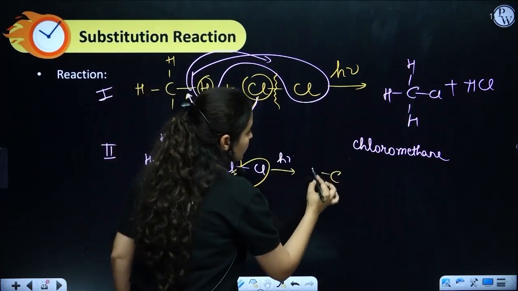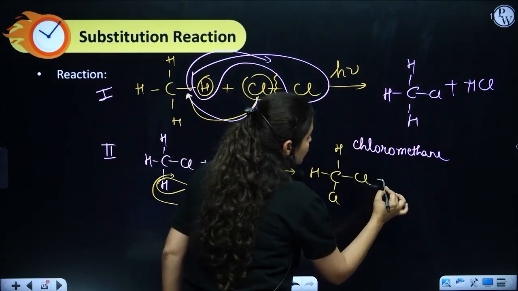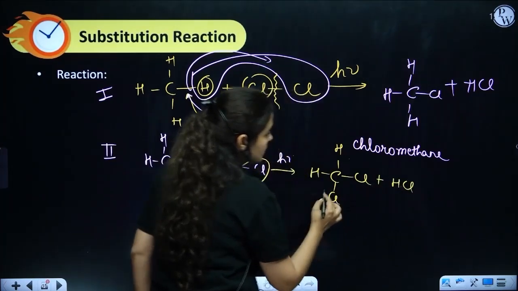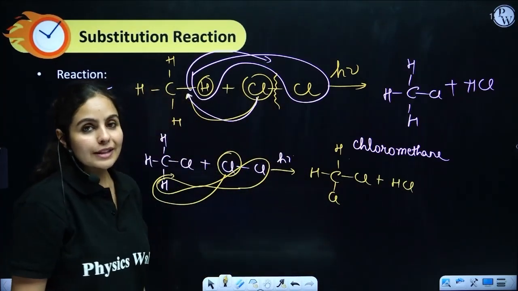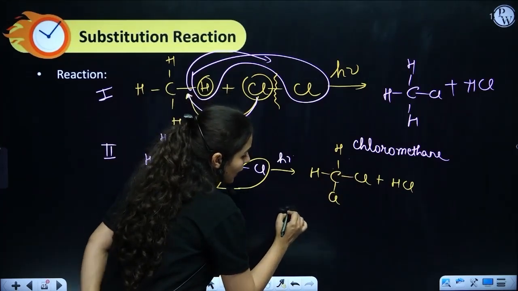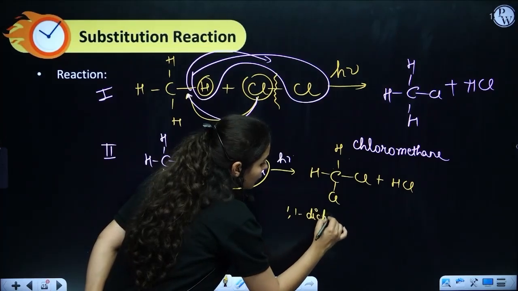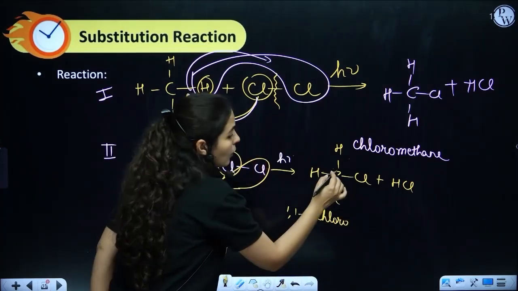So what would be the final product? CH2Cl2 plus HCl. Now what is the IUPAC nomenclature of this compound? On one carbon atom there are two chlorines, so that would be 1,1-dichloro. How come 1,1?